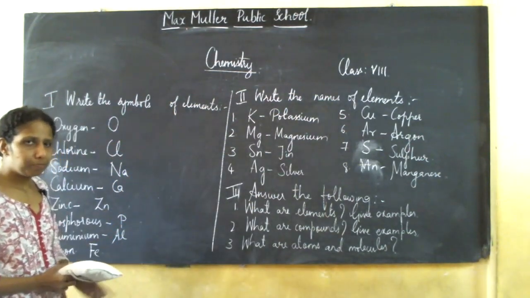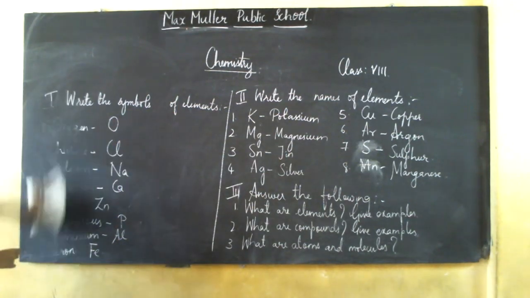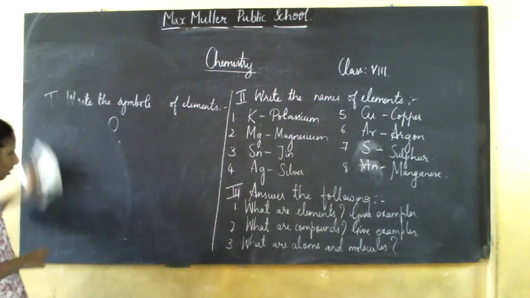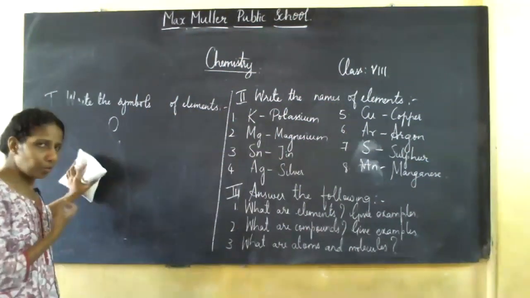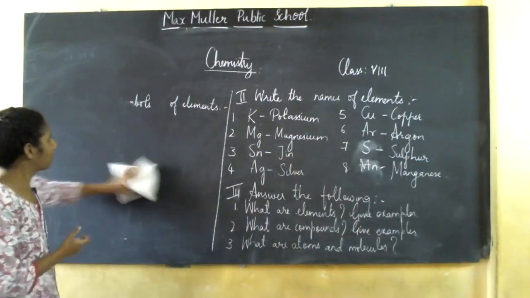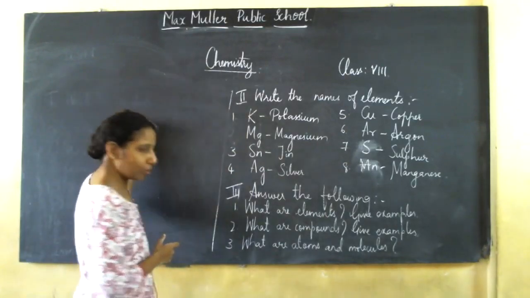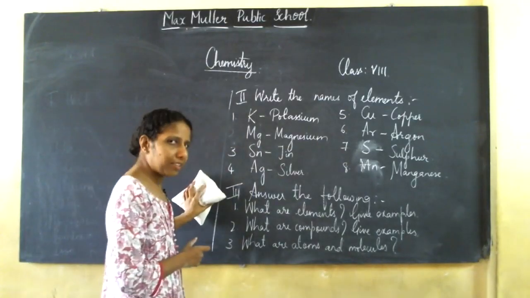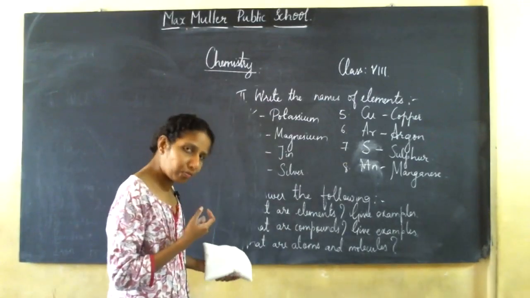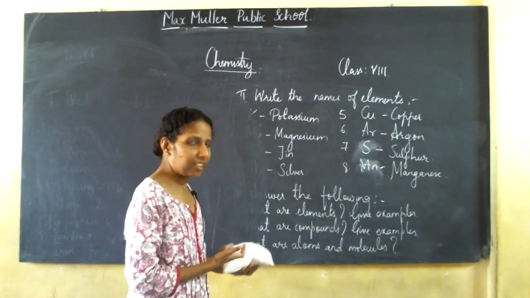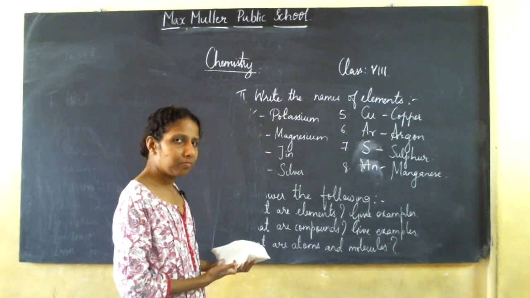If you don't know this, then in the lesson I am going to do further, you won't be able to follow. So please go through the names of elements and symbols of elements. It is very important for those who have not taken it seriously, not studied, wasting all your time.